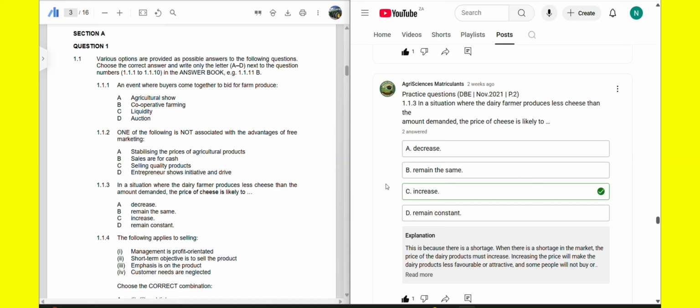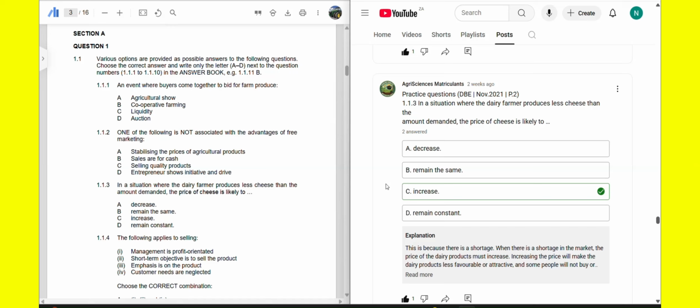Okay, so in this situation, the dairy farmer produces less cheese, meaning the supply that the farmer is making is less than the demand.